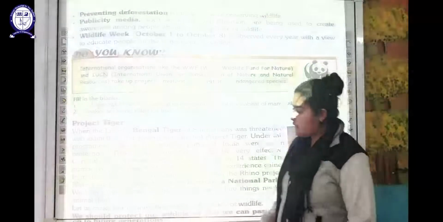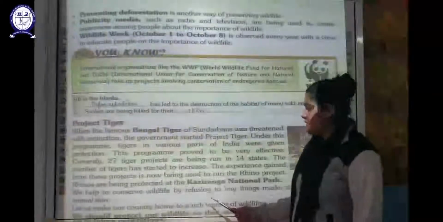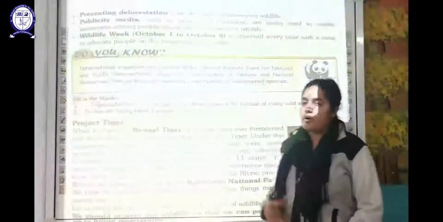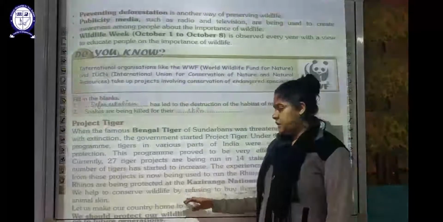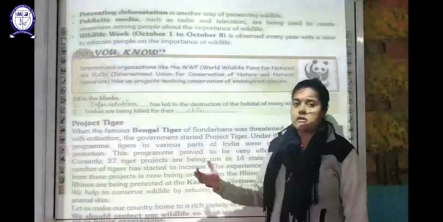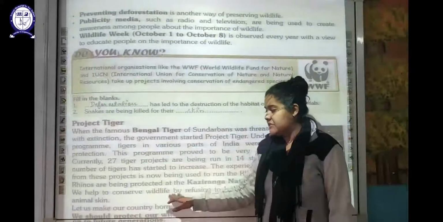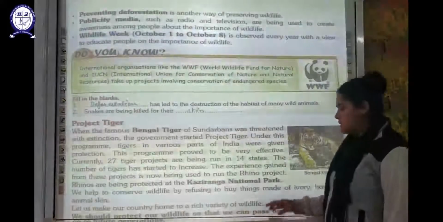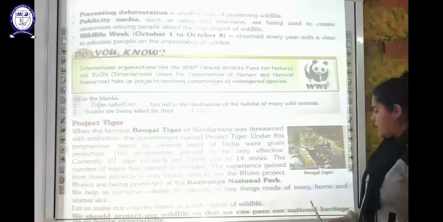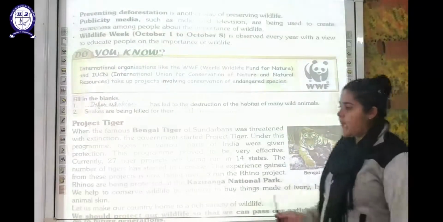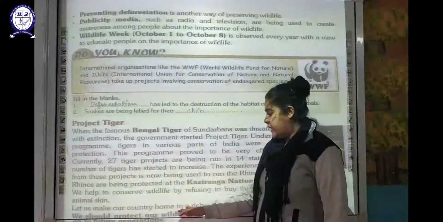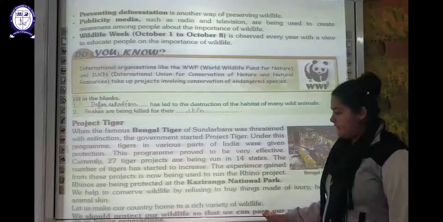We can also help conserve wildlife by refusing to buy various things. On our own scale, we can help these animals by refusing to buy things made from them, like ivory, horns and animal skin. Let us make our country home to a rich variety of wildlife.